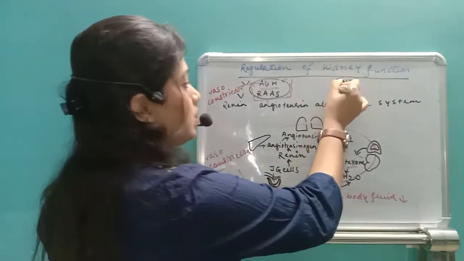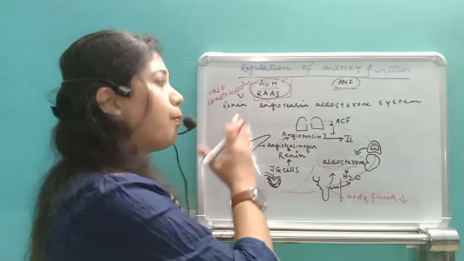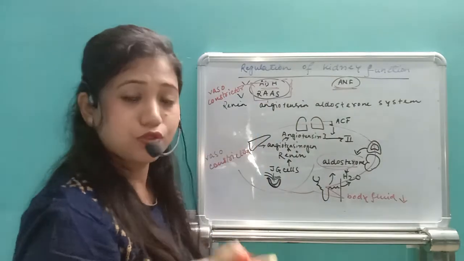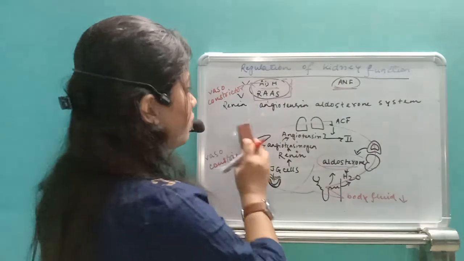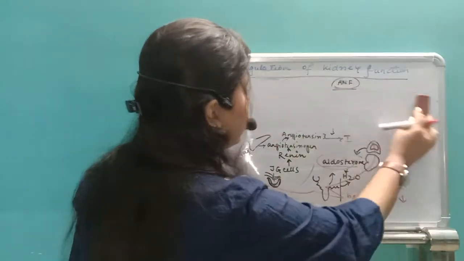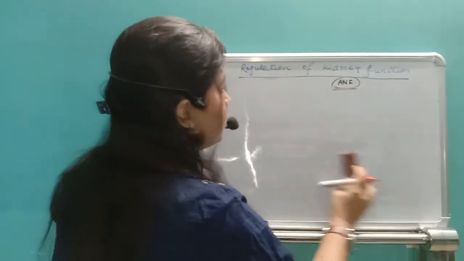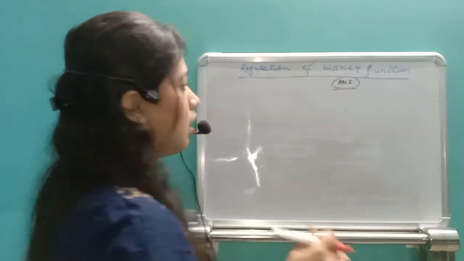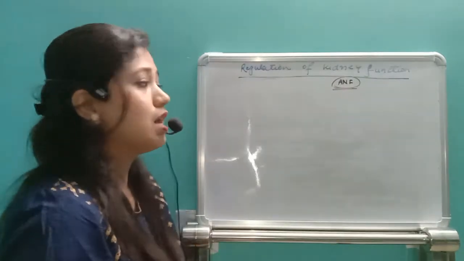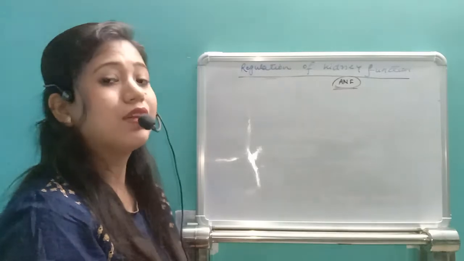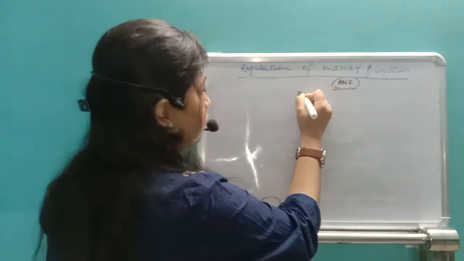Second, what we will see is ANF, which is working opposite to ADH and RAS. So you have understood the function of ADH and RAS, when they work whenever body fluid level is decreased, to retain the body fluid level in our body. That's how the RAS as well as ADH work. Now we will see what ANF is. ANF is working whenever we have high body fluid level.